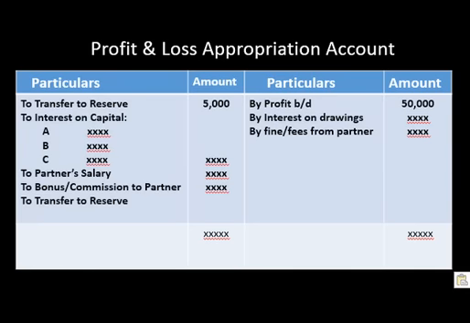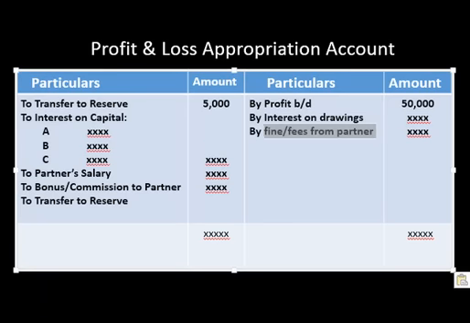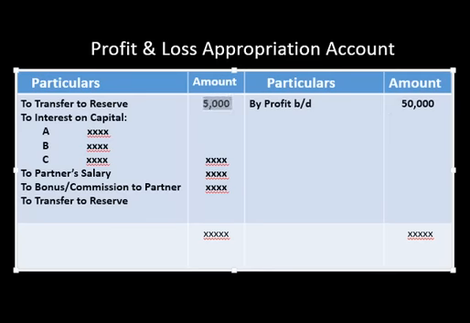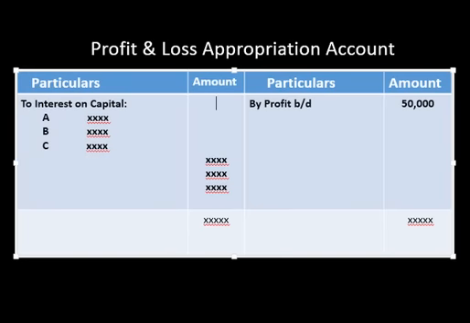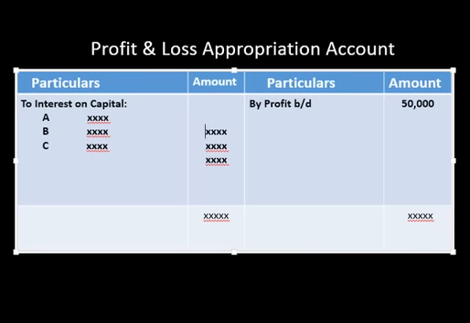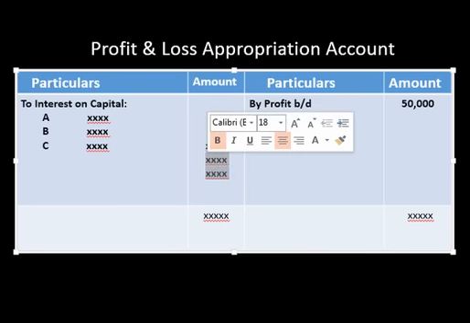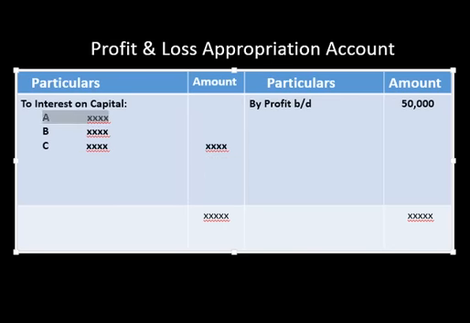For example, if I remove this, like my profit is only 50,000, and suppose I have to pay interest to A